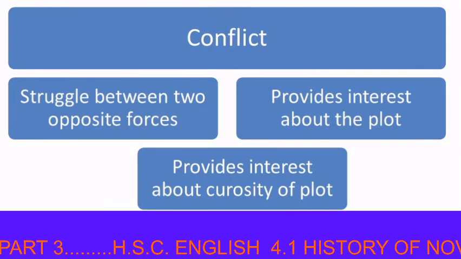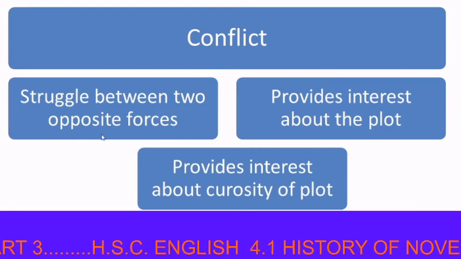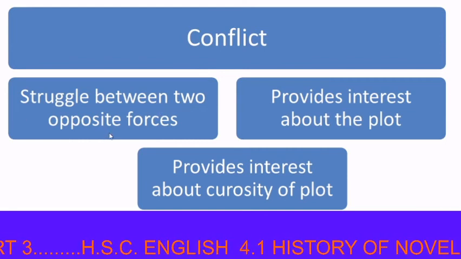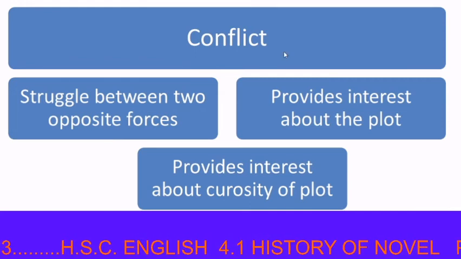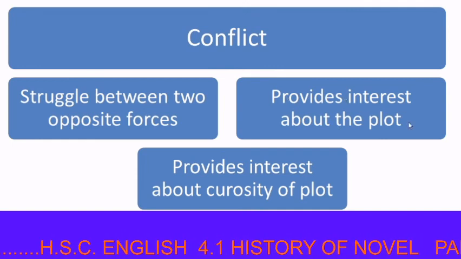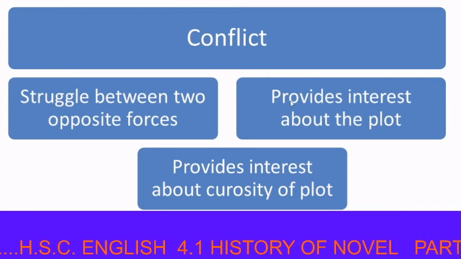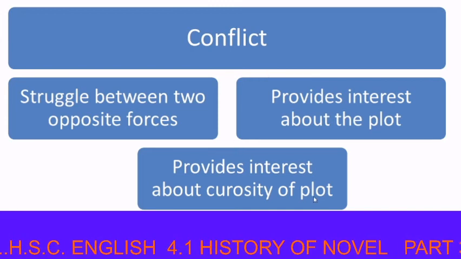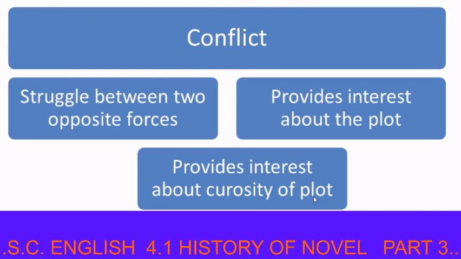The next element of novel is conflict. There is a struggle between two opposite forces, meaning a struggle between protagonist and antagonist. This conflict provides interest in the plot. Due to this conflict, the novel becomes interesting. It also develops curiosity about the plot.